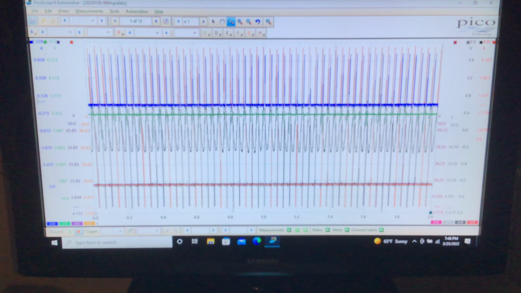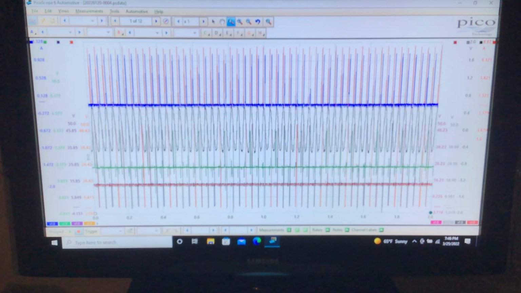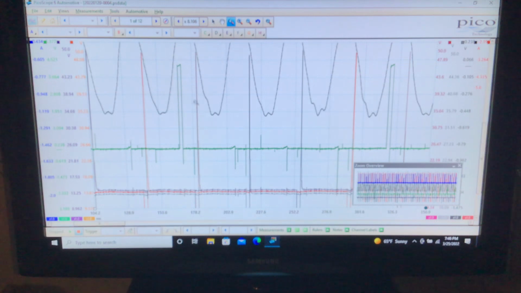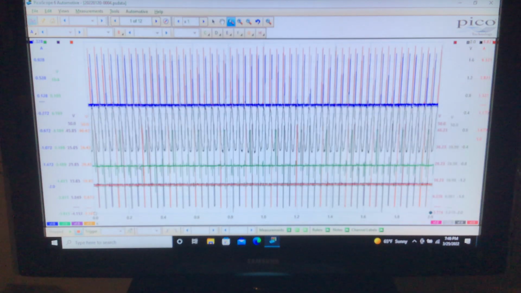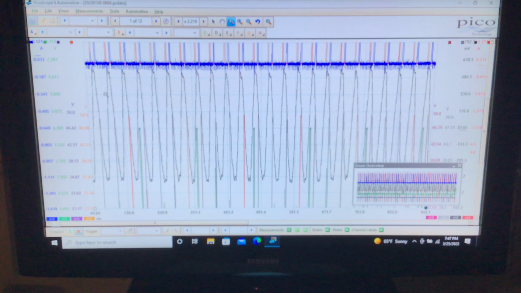Channel C, green, is ignition trigger for 1. You see this in other videos. Basically, we have like a 4 or 5 volt clip here. That's the trigger from the PCM to the number 1 ignition coil. Channel 4, black, is the FLS in the tailpipe. We are anomaly free right here. You can see that right here. We don't see any misfires. That is in the tailpipe. That is the delta sensor.